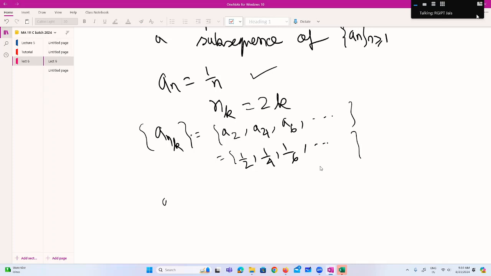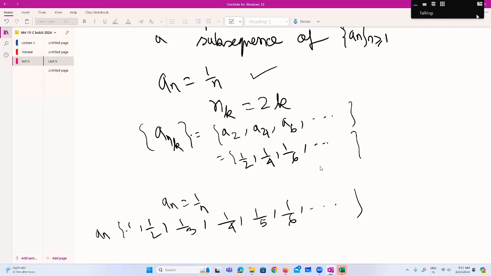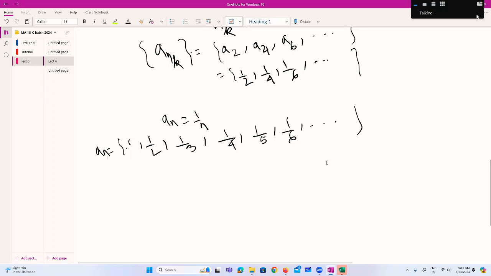So here the sequence is 1 by n. That is clear, right? In the example, the elements are 1 by 2, 1 by 3, 1 by 4, 1 by 5, 1 by 6, like that. This is your a_n. Now we have to construct some subsequence, that means some part of it.